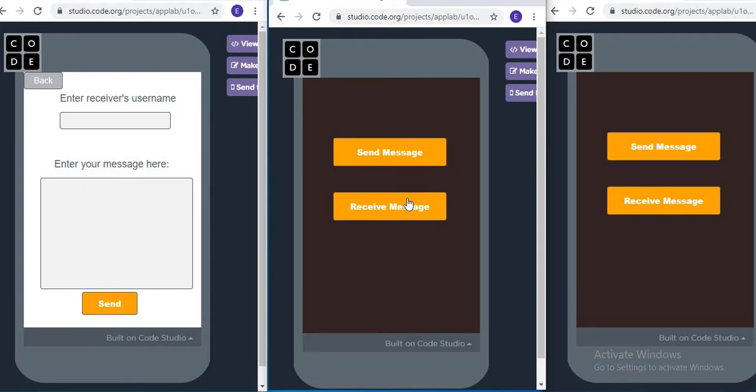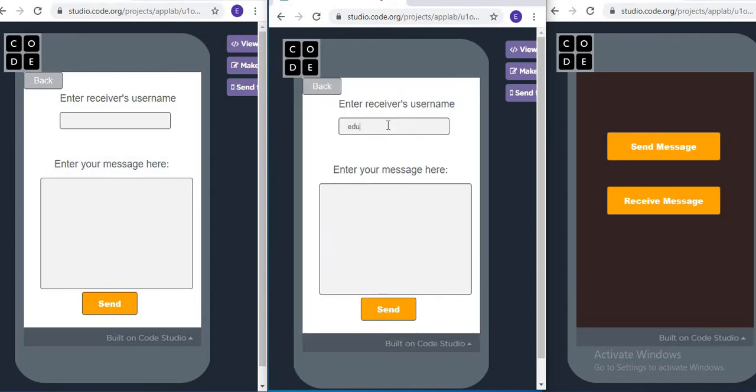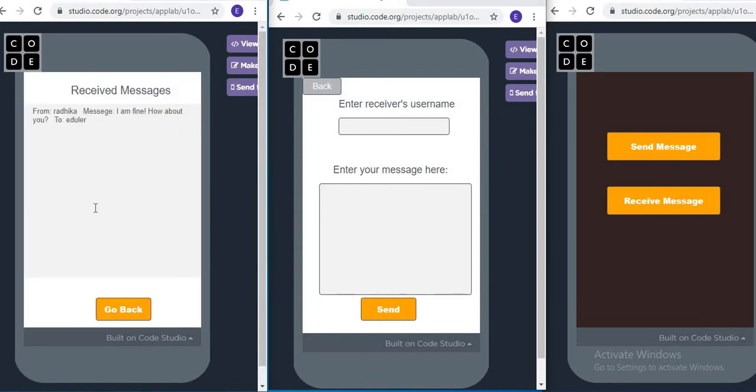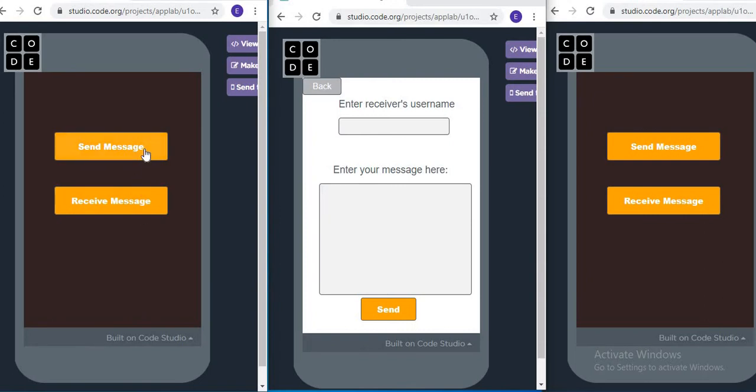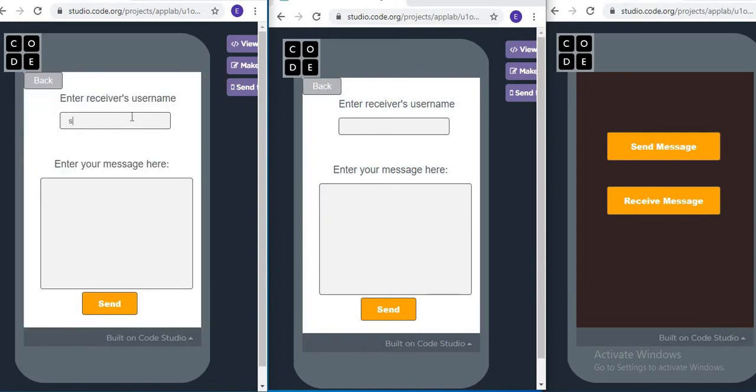Now if I go back and I will again send a message to Edular and I will write here, I am fine. How about you? And send. So message is sent. Now we'll go back to this receive message screen. So I can see here the Radhika's message which is sent right now is coming here, that from Radhika message is I am fine, how about you?